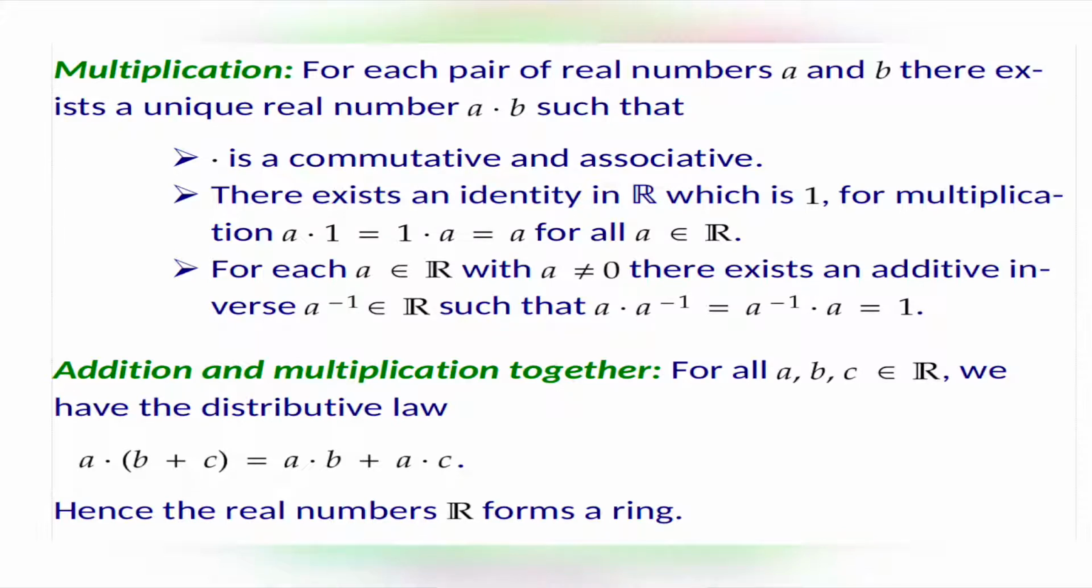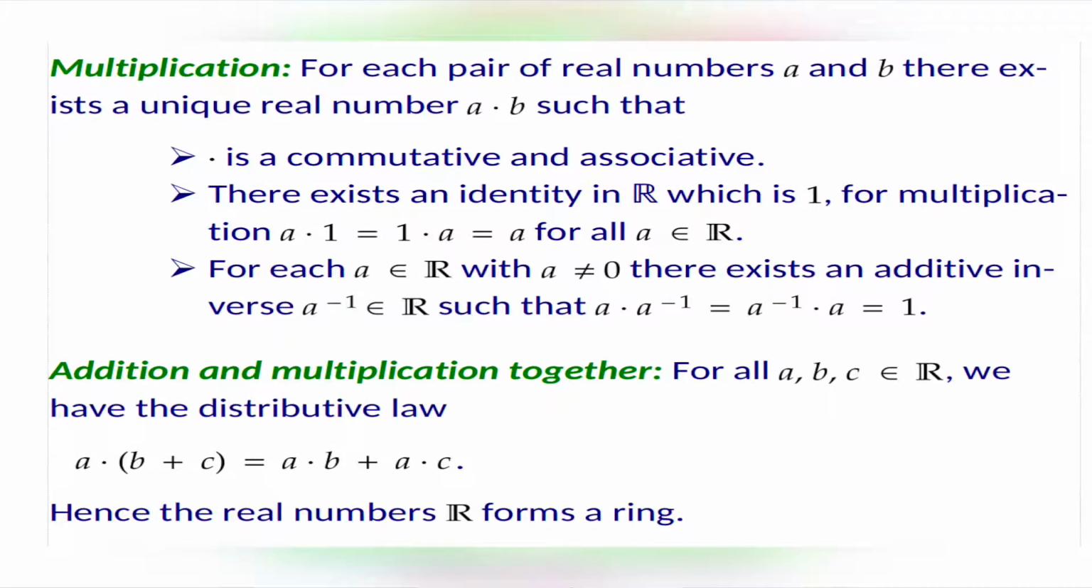There exists an identity in R which is 1. For multiplication, a dot 1 equals 1 dot a equals a for all a belongs to R. For each a in R with a not equal to 0, there exists a multiplicative inverse a inverse in R such that a dot a inverse equals a inverse dot a equals 1.